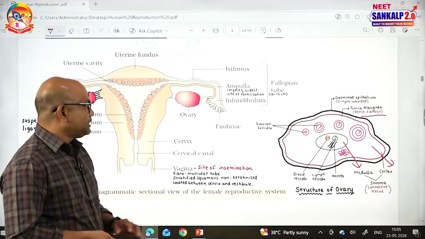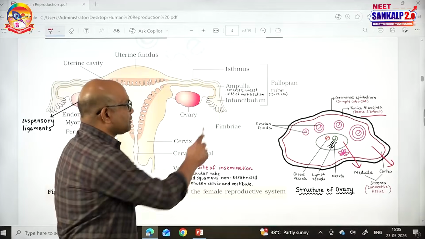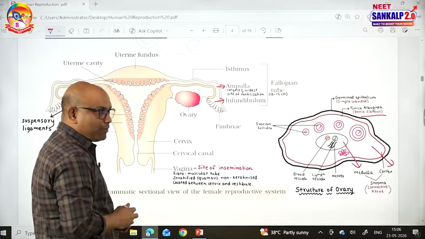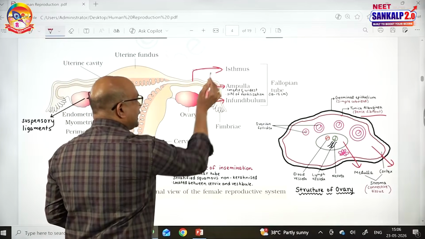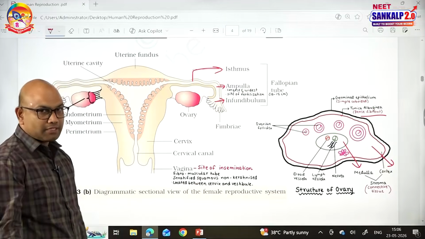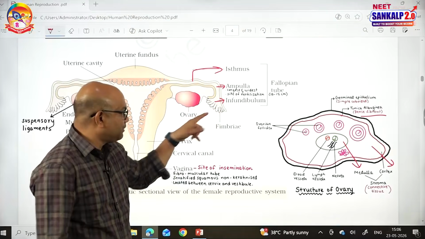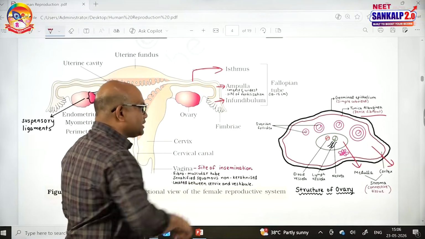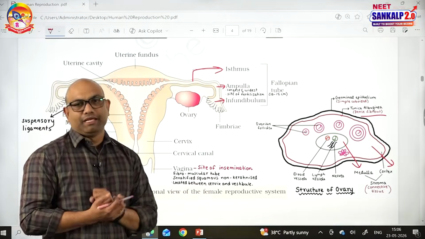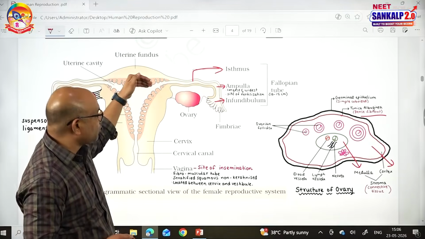When you see the parts of the fallopian tube, it has three important parts: a funnel-like part called infundibulum, the longest and widest part called ampulla, and a bridge that is connecting the fallopian tube to the uterus called isthmus. These are the three important parts. But at the end of the funnel-shaped infundibulum, there are finger-like projections known as fimbriae. So infundibulum collects the ovum from the ovary with the help of fimbriae. And infundibulum is the part close to the ovary, whereas isthmus is the part close to the uterus.